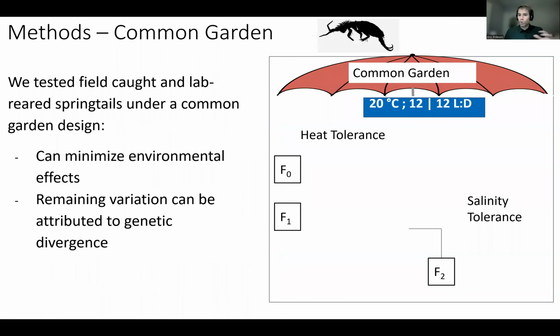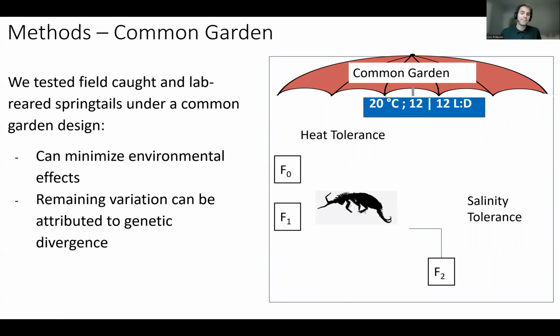We wanted to find out if there was variation, to possibly see if there are phenotypically plastic responses to temperature variation or road salt pressures, or potentially evolved differences. So we tested both field caught individuals of springtails as well as laboratory reared individuals under common garden conditions. We brought our springtails into the lab and first tested heat tolerance in the field caught generation, the F sub 0 generation.